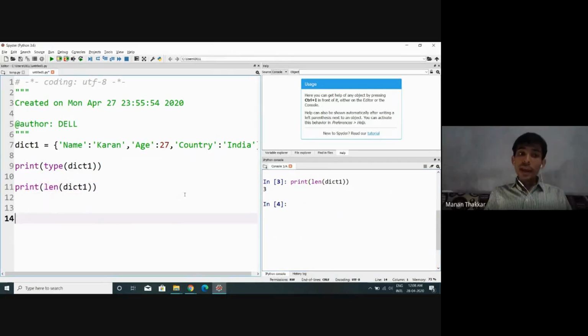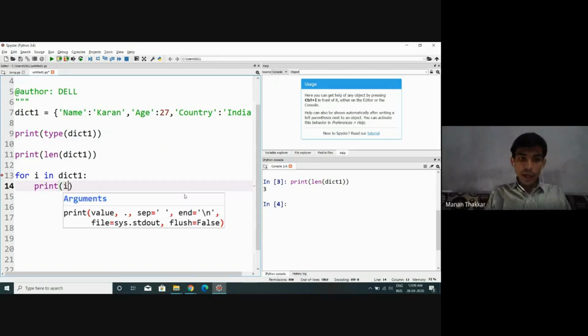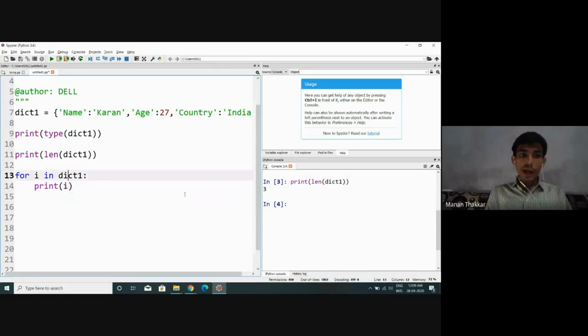Now the way in case of a list and a tuple we have iterated to display all the elements, in a similar way, if we want to display all the combinations of a dictionary type variable, how can we iterate over a dictionary? Just observe, let's say for i in dict1, print i.